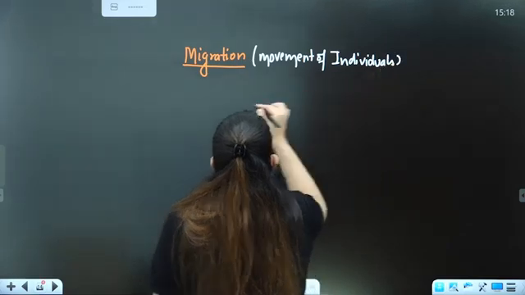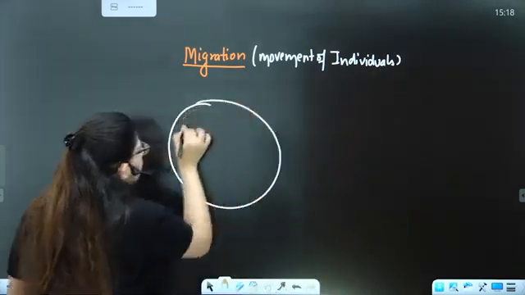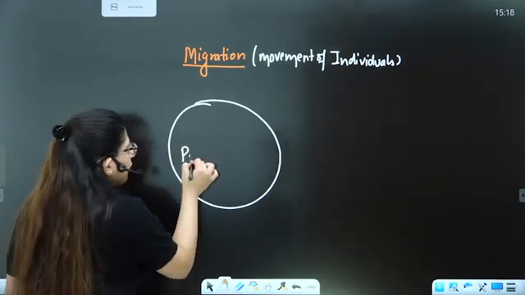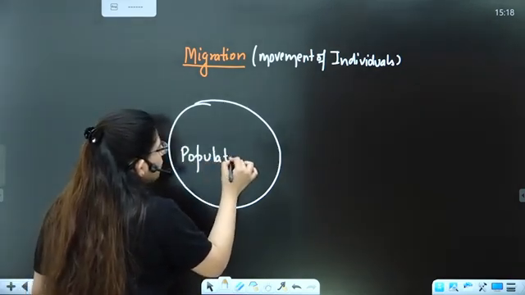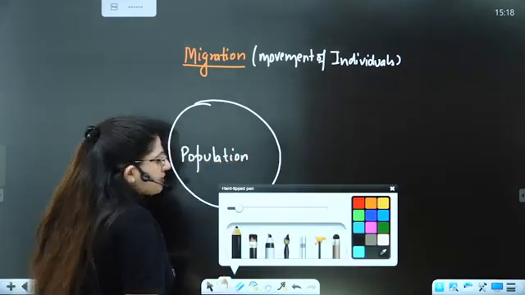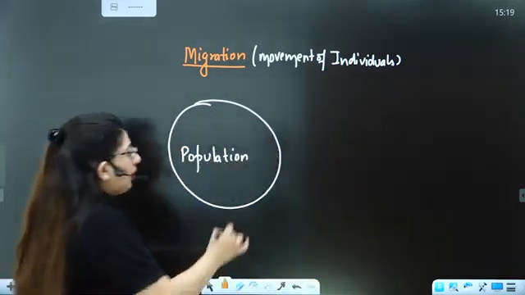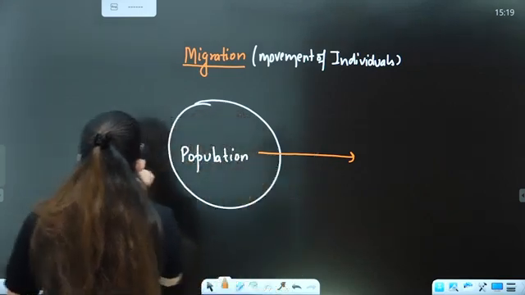So there are two things. Either a person can move out of a population, or move in. If this is a population, for example, a country, India, there are people who are moving out and people who are moving inside.